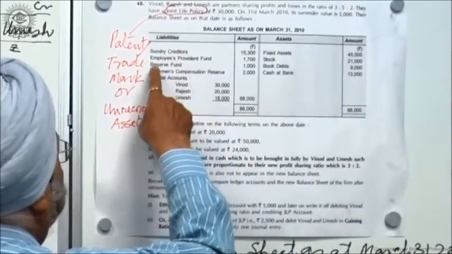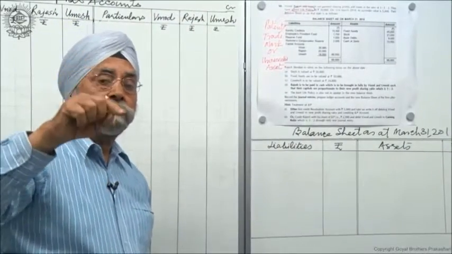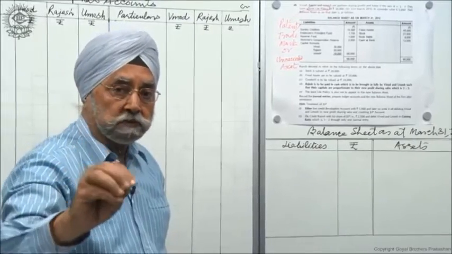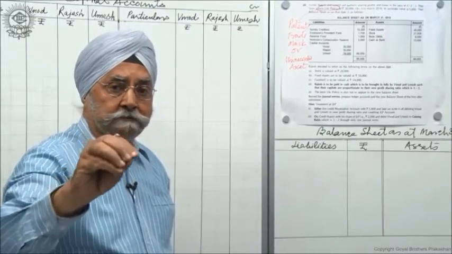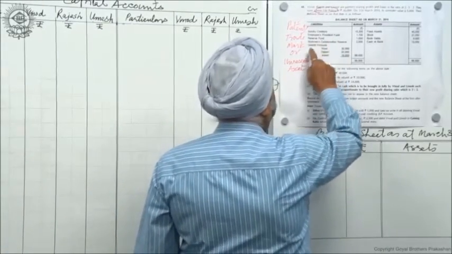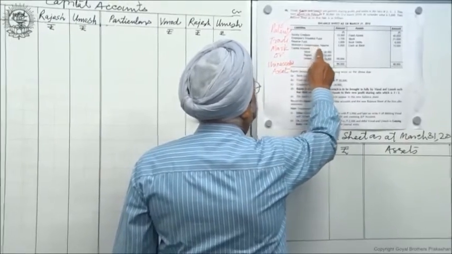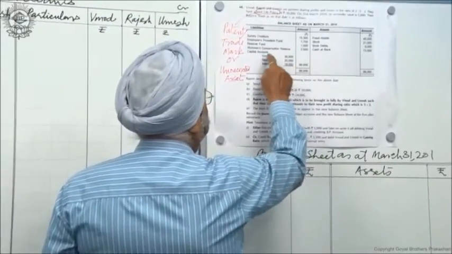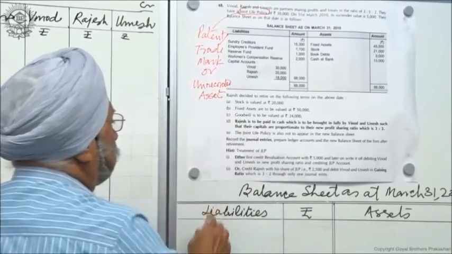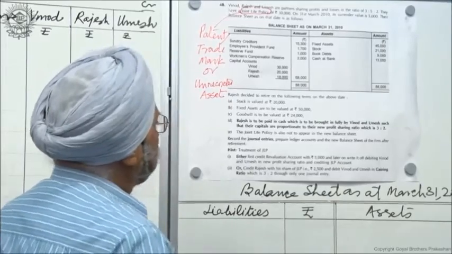And then here we have sundry creditors, employees provident fund. Perhaps you remember, it was there in admission also. Employees provident fund is not to be touched. It belongs to the employees, and the amount has to be paid to the employees when they retire. This is the earning of their life, so you don't have to touch this. Then reserve fund, and workers compensation fund or reserve is this. These are the capitals of 3 partners, and here are some adjustments, some additional information.